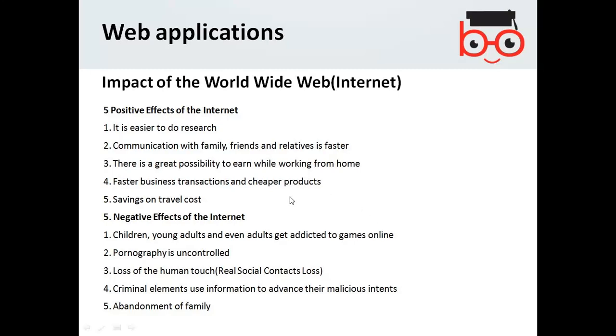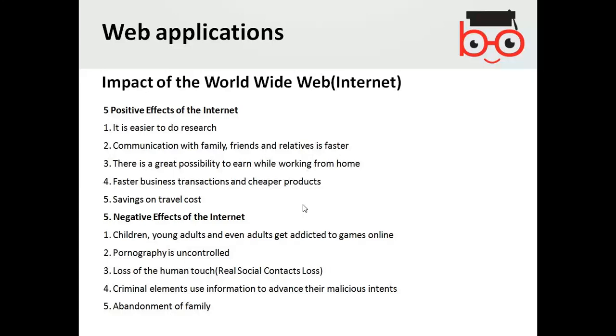Savings on travel cost. Previously, if you didn't have the internet, then you had to travel to go somewhere and look at how things look. For example, if you wanted to buy a car from another part of the city, then you had to go over there and see how it looks. But if you are using the internet, then you see a price, description, and photographs on the internet, and you save a lot of travel cost.